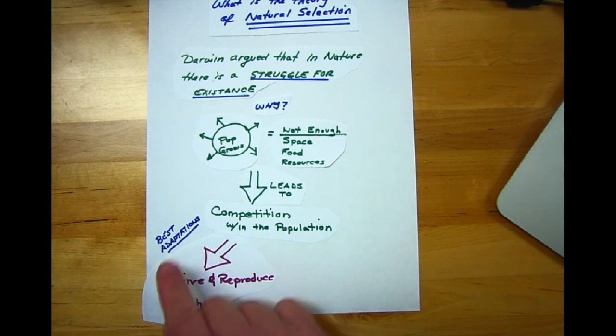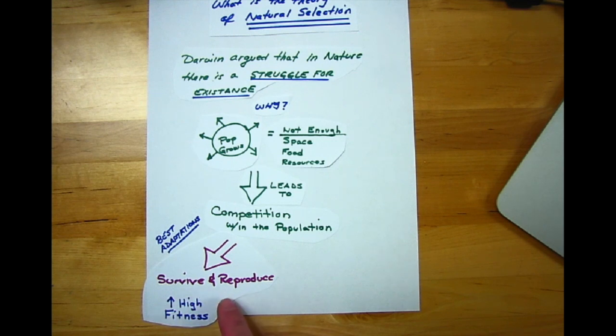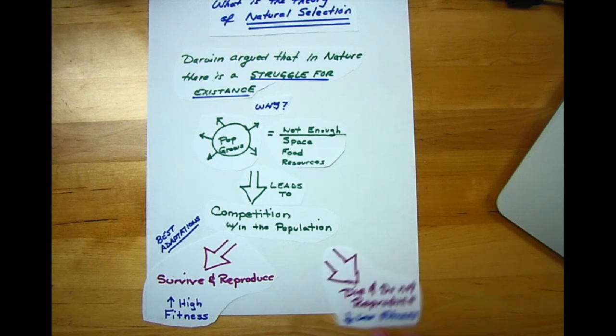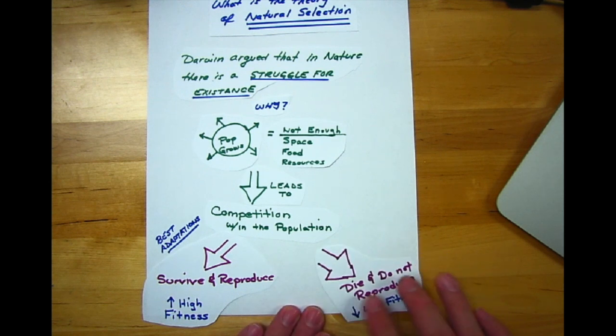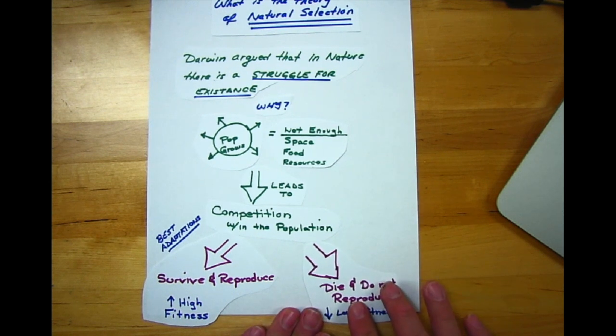And because they have those best adaptations, then they're more likely to survive and reproduce. And so we say that those individuals have high fitness. Now, on the contrary, let's say we have individuals that have poor adaptations for that environment. Then those guys, we say, have a low fitness and they are least likely to survive and reproduce, or in other words, they die and do not reproduce.